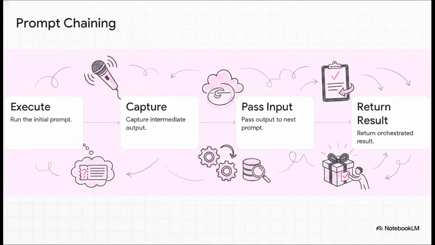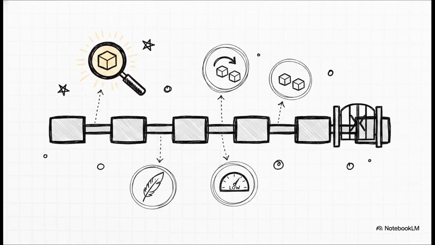Here is how it flows. First, you execute your initial prompt. For example, taking a customer support ticket and asking the model to output the user's core intent in strict JSON format. Second, your application code captures that intermediate JSON output. Third, you programmatically pass that specific intent variable as the input into your next prompt, perhaps a prompt designed to query a database for relevant help articles. Finally, you take those articles and feed them into a third prompt to generate the final response for the user. You are literally composing functions, routing natural language through intelligent nodes. It's brilliant. And breaking things down like this unlocks massive developer benefits.